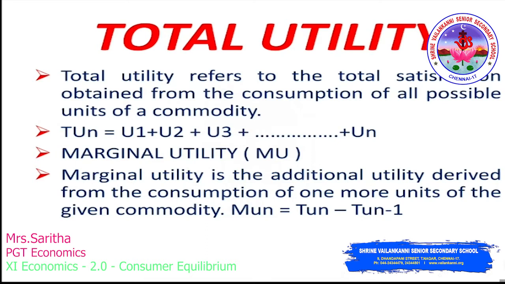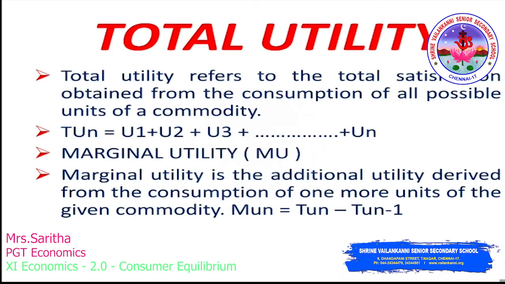Now move on to total utility. Total utility refers to total satisfaction obtained from the consumption of all possible units of a commodity. So TU can be calculated as TUn equals U1 plus U2 plus U3 up to Un. Now let's see an example.